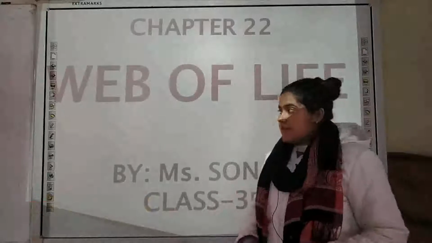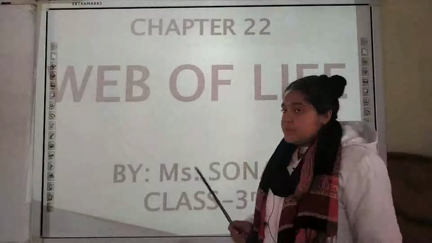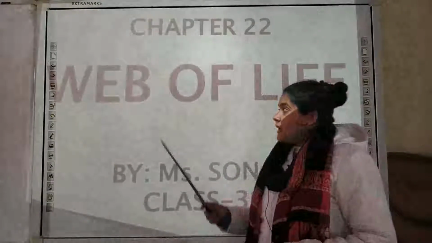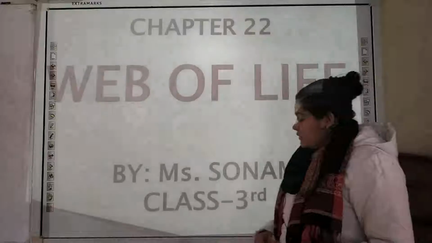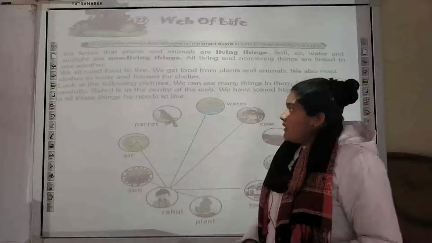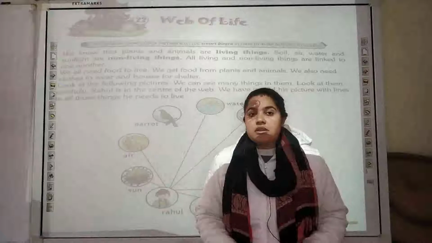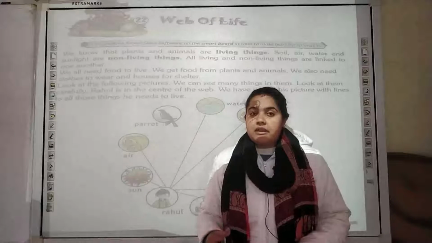So today we will be starting our next chapter, that is chapter number 22 for class 3rd in environmental studies, that is Web of Life. So let's begin here. Web of Life, as we are going to discuss here, basically covers two important things, that is living things and non-living things.